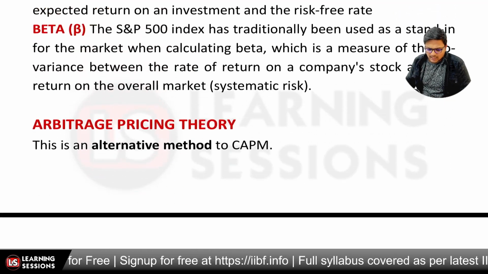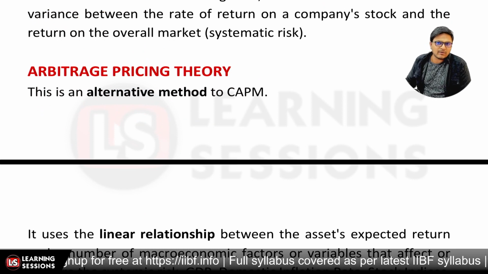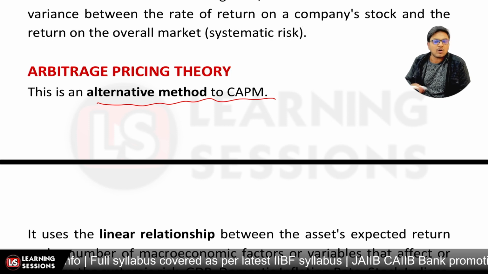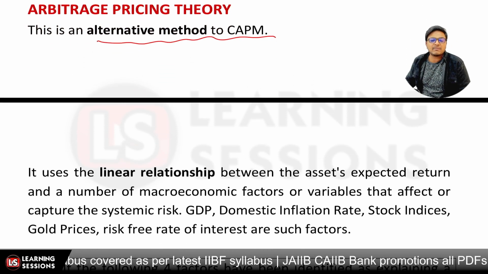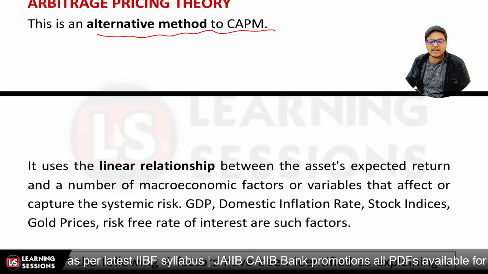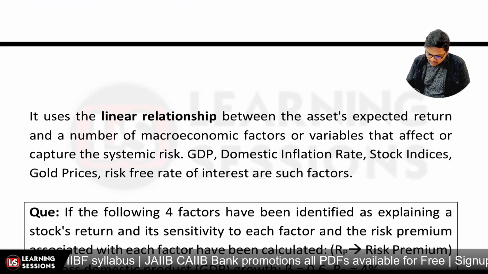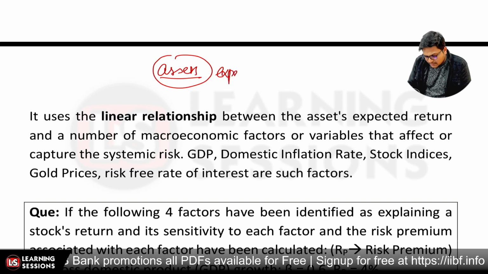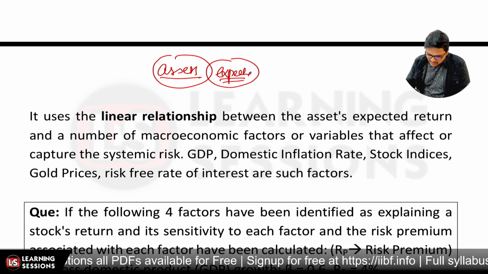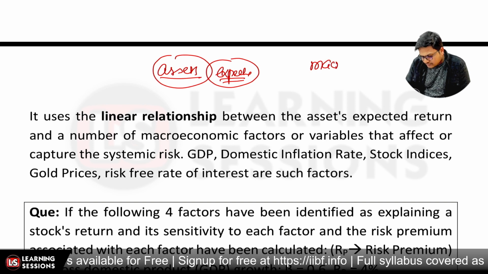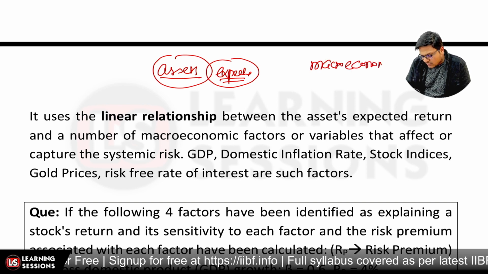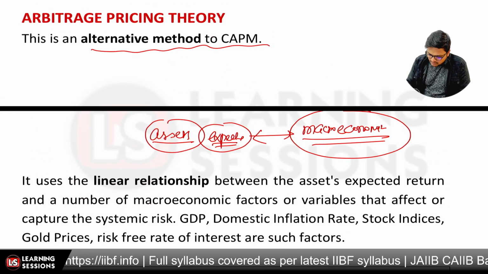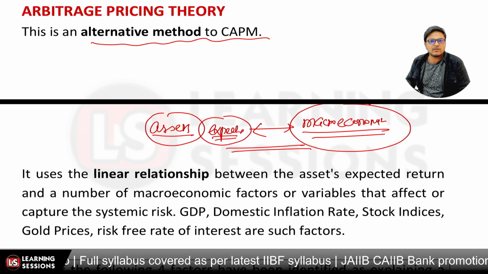Okay, further it's related to the arbitrage pricing theory. So what is arbitrage pricing theory? It is an alternative to the CAPM method, which we have already covered. It indicates a linear relationship between two things. One is the asset's expected return. Let's say this is our asset and we are expecting some particular return out of it. The second is related to the macroeconomic factors. So arbitrage pricing theory is basically indicating the relationship between these two.